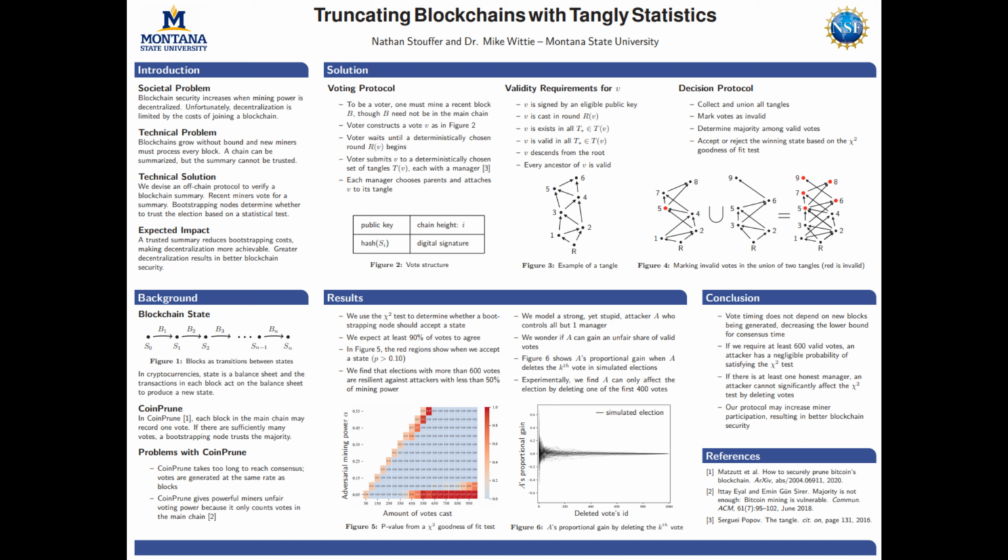From there, we can determine the majority among valid votes and accept or reject the winning state based on the chi-squared goodness of fit test. The chi-squared test is a way to measure the probability that a sample comes from an expected distribution. In our case, we expect 90% of votes to agree, and we construct our sample from valid votes.